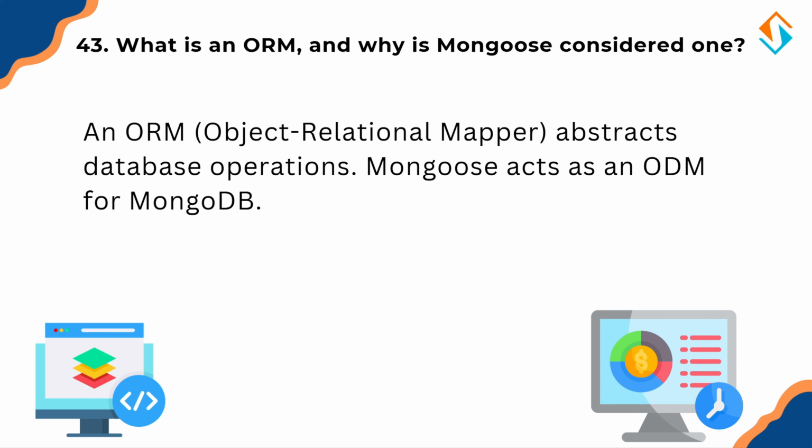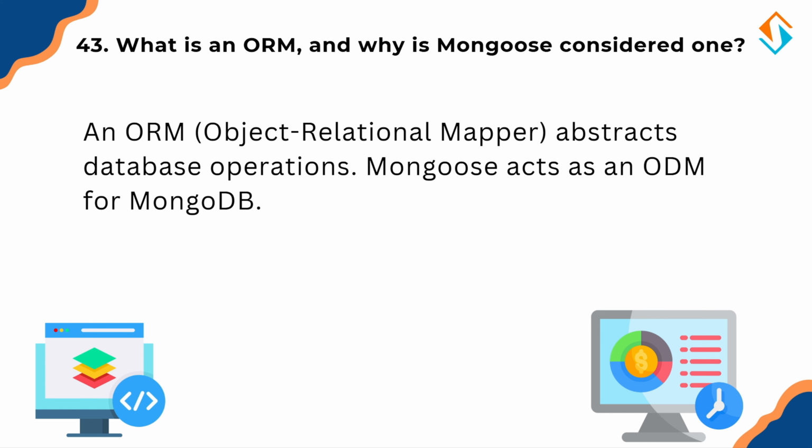Mongoose is an ODM, Object Document Mapper, for MongoDB, which helps with schema definition, defining the structure of documents, data validation, ensuring only valid data is saved, and third, simplified queries. Instead of writing complex MongoDB commands, we use methods like .find, .save, and .updateOne.